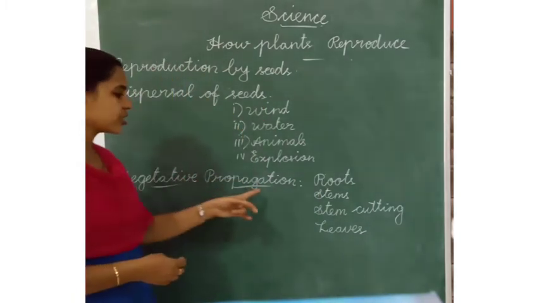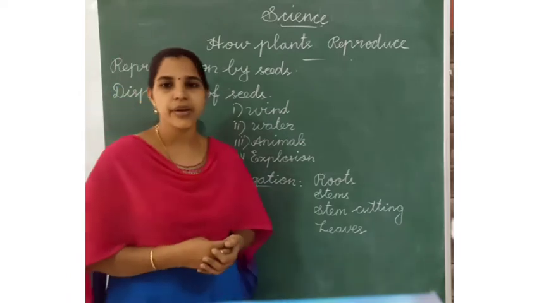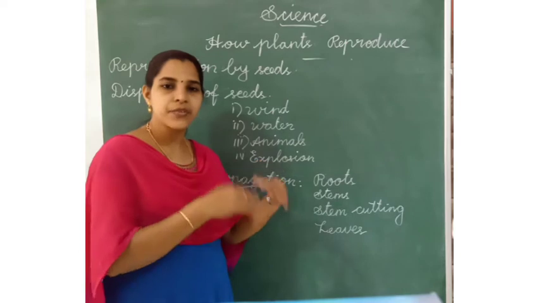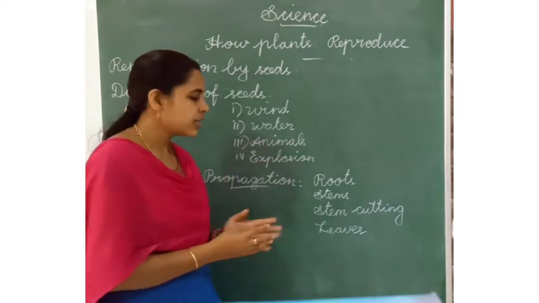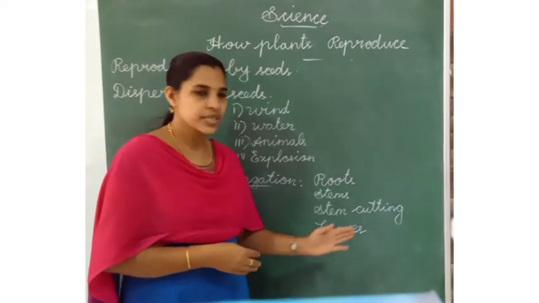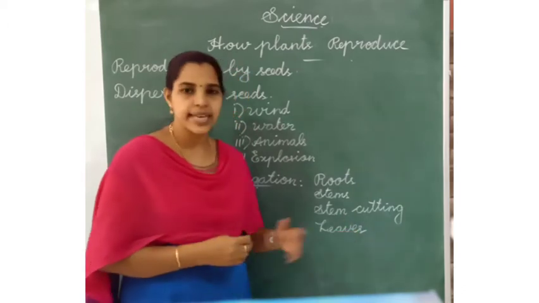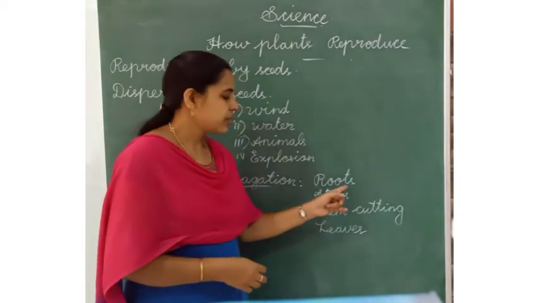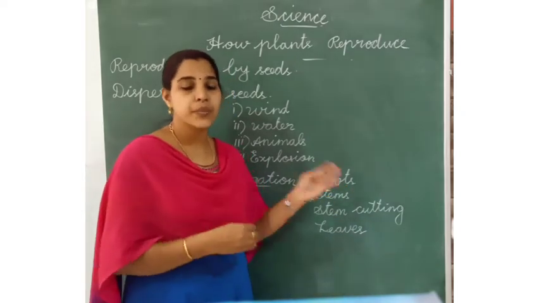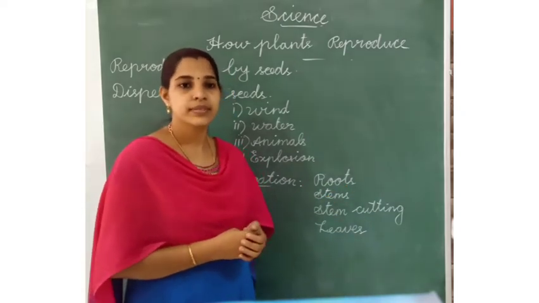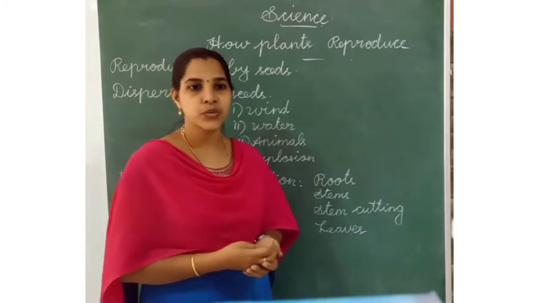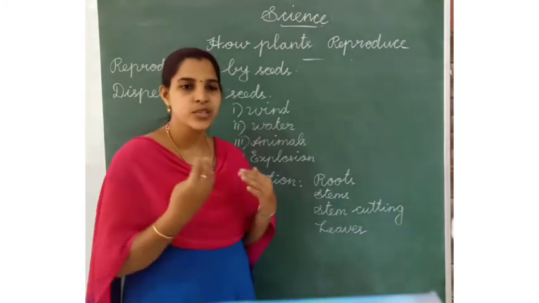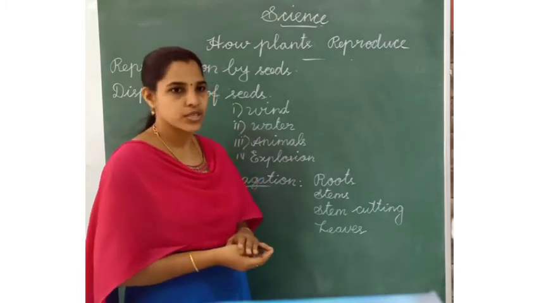Next one is vegetative propagation. Vegetative propagation means some plants grow from different parts of the plant: roots, stems, stem cuttings and leaves. Can you say some examples? Examples of plants growing from the roots: carrot, beetroot, tapioca. These are the plants growing from their roots.